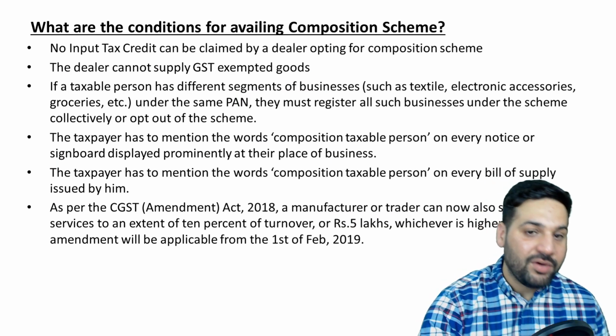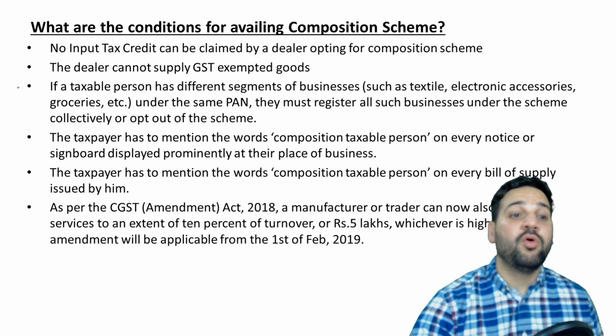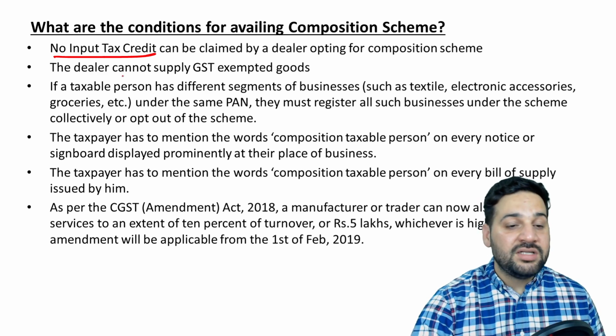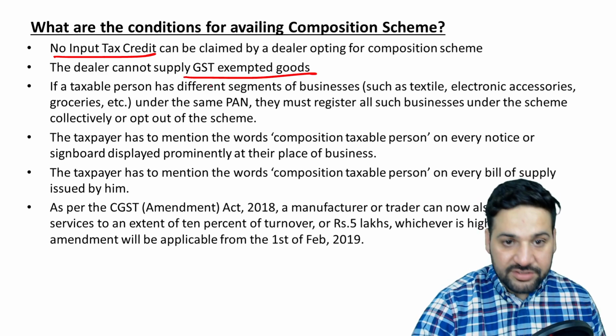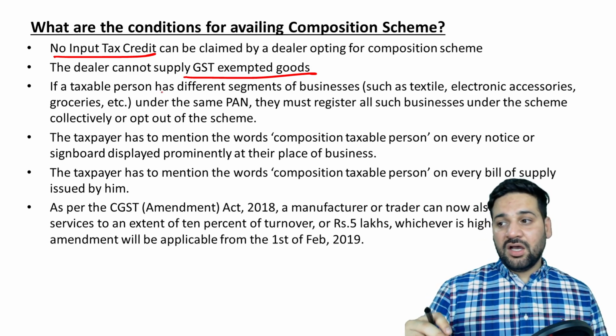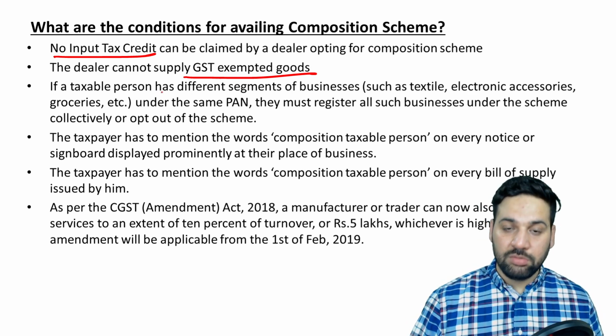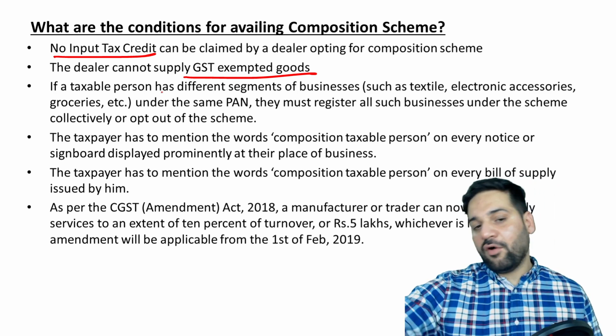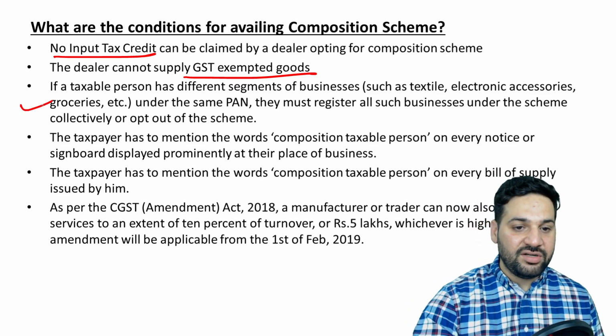Okay. And what are the conditions available? No input tax credit is available. The dealer cannot supply exempted goods. If a person is doing multiple businesses with the same PAN, the turnover of all the businesses is to be taken into consideration.